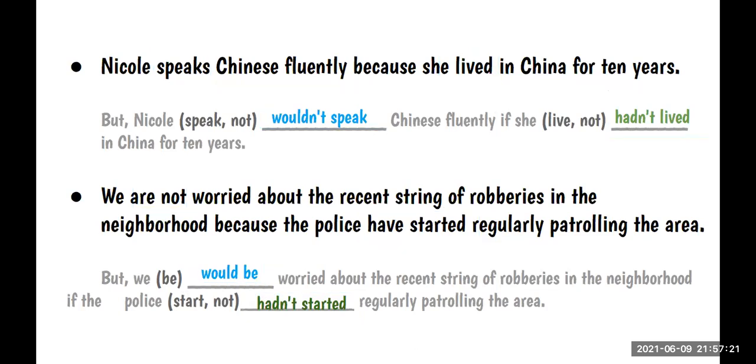¿Ok? Sure. Yes. En la primera, pero está en simple past, ¿no es? Live. Y usó past perfect. Y en la segunda está en present perfect. Igual usó past perfect. Ok.